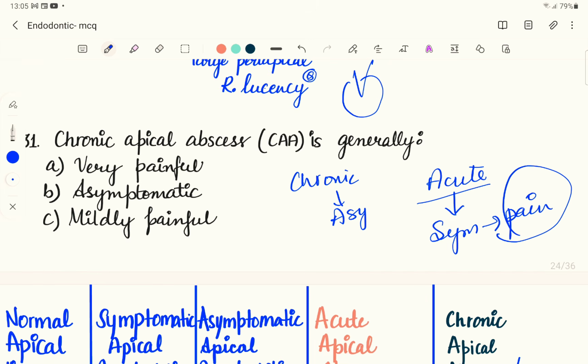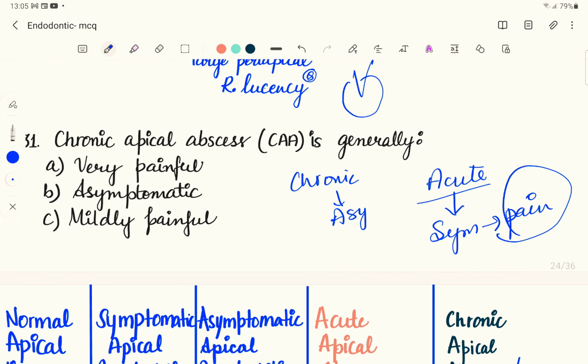So the chronic apical abscess is generally asymptomatic. This chronic apical periodontitis, which is also known as suppurative apical periodontitis, is generally painless, and sometimes it can go undetected for years until it is diagnosed in an x-ray. It's a long-standing low-grade infection of the periapical region of the bone, with the root canal being the source of infection.